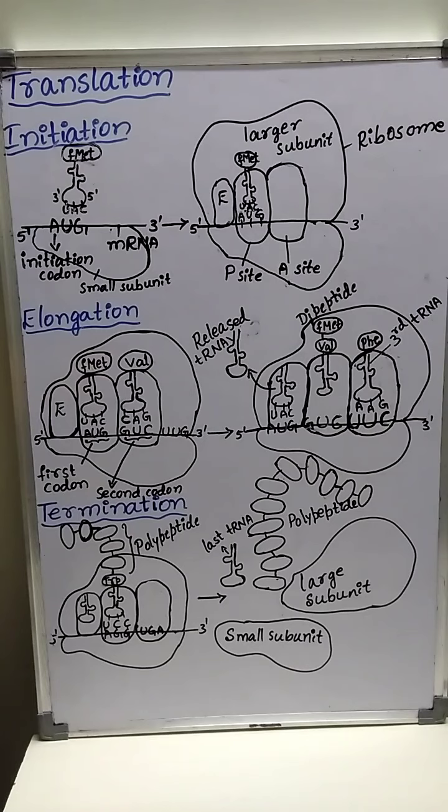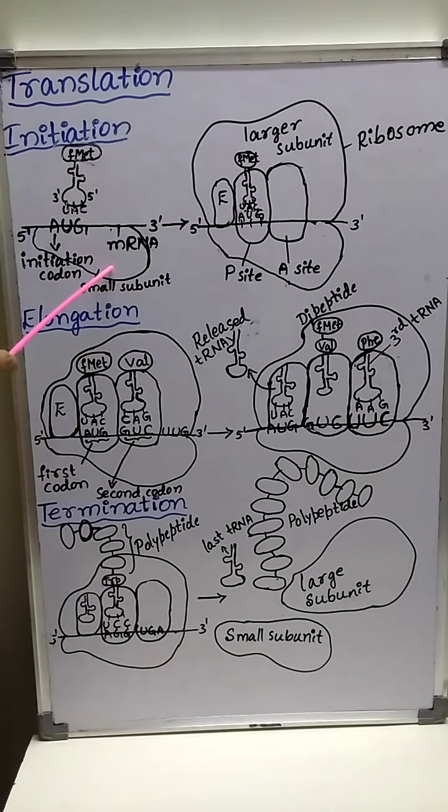Ribosome exists as two subunits, a larger subunit and a smaller subunit. In prokaryotes, 70S type of ribosomes are present, and the 70S ribosome exists as two subunits, a smaller subunit and a larger subunit.